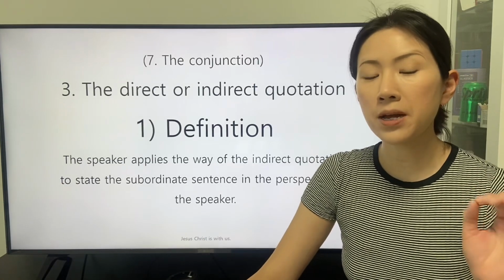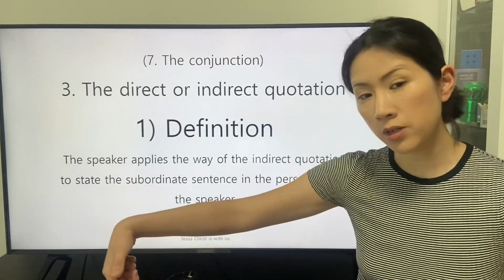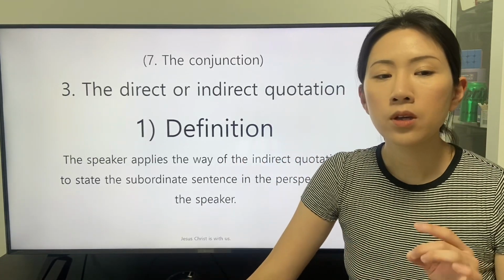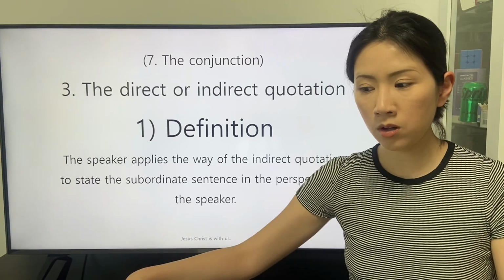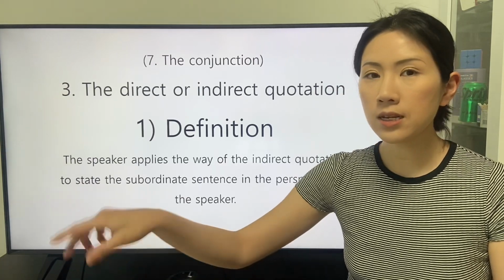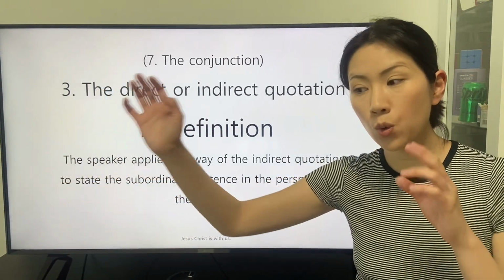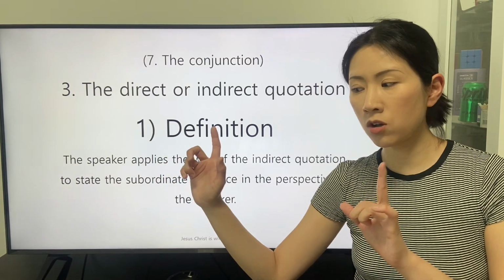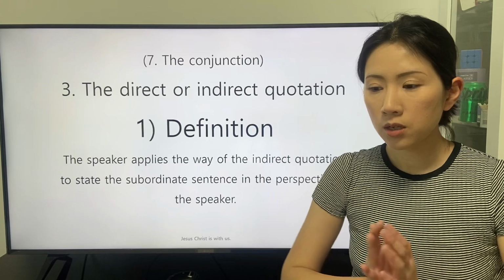The speaker applies the way of the indirect quotation to state the subordinate sentence in the perspective of the speaker. The speaker who quotes the sentence stated by the different speaker can quote the sentence as a subordinate sentence for a main clause.